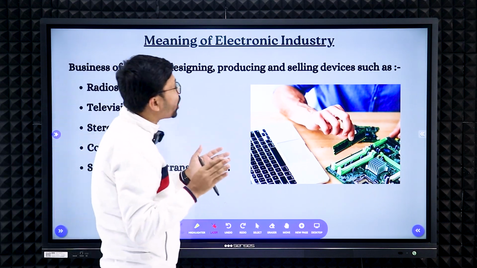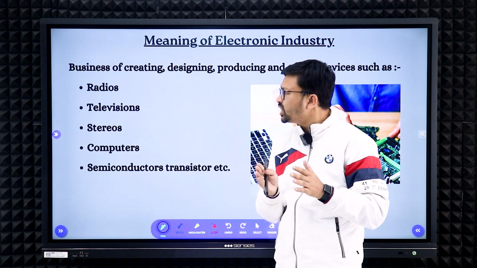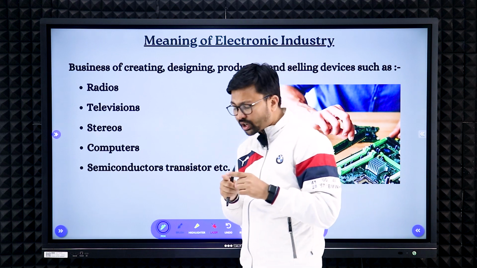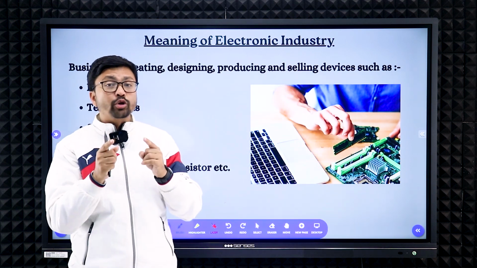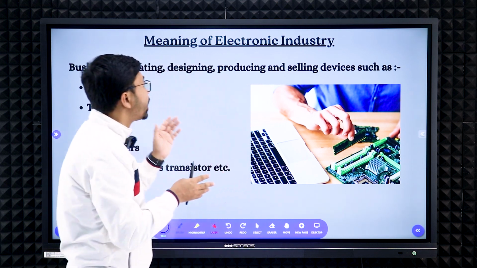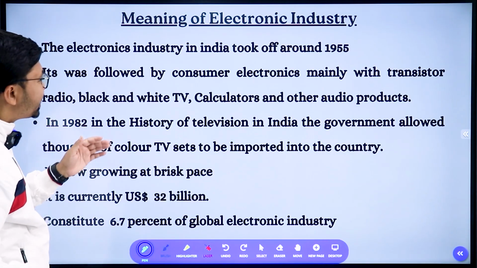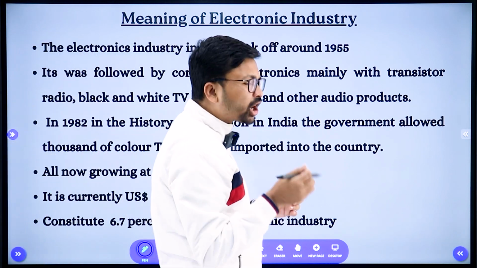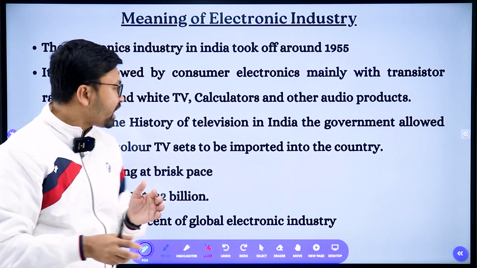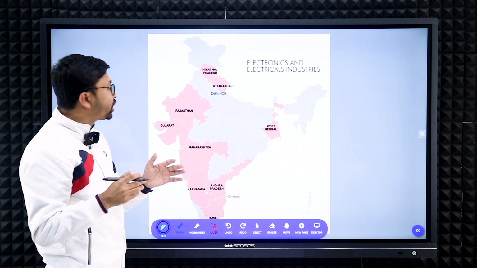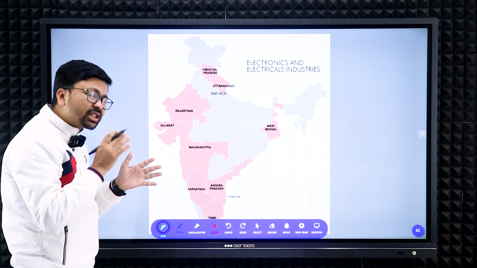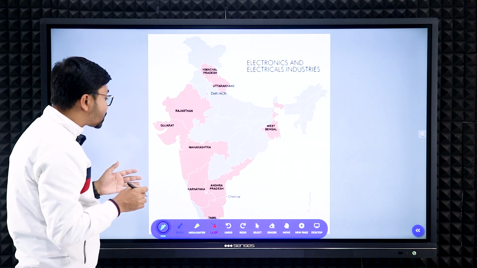Next, one of the very important sectors, that is the electronic industry. Mainly radio, television, computers, all the electronic products, right? That is also growing very fast. Along with that, software, the IT sector also belongs to the electronic industries. So the television, calculator, and all the small equipment belong to the electronic industries, right? Here you can see the distribution of the electronic industry. At first, the electronic industry developed, and it is still very popular, in Karnataka, especially Bangalore.